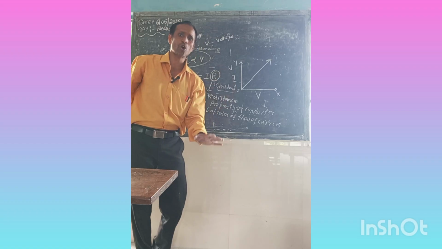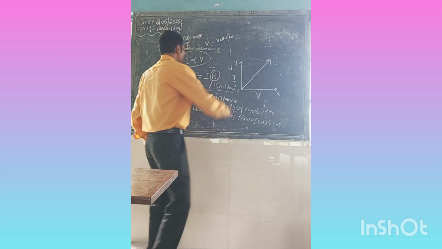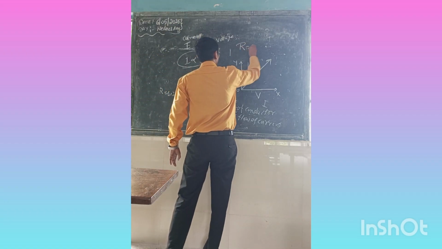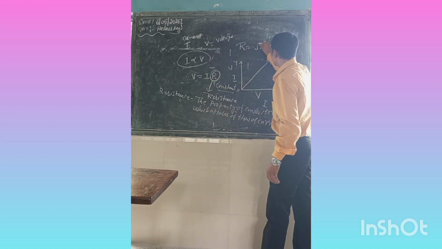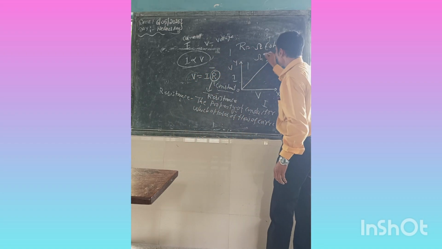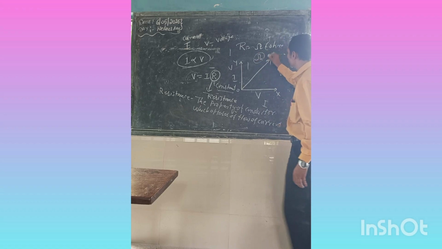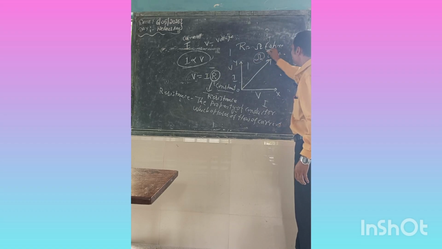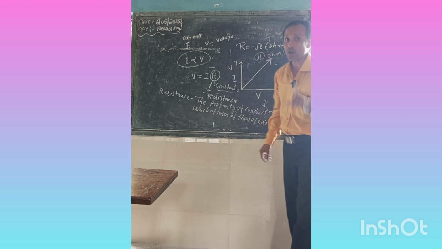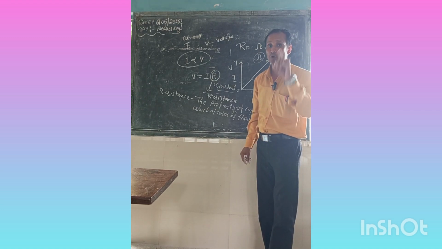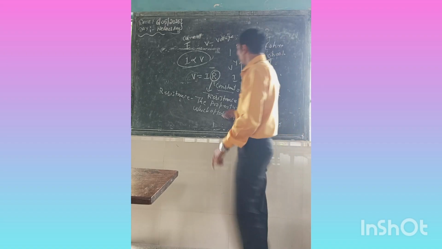How much it can stop, that much is the resistance. Its SI unit is called the ohm, and this is the symbol for it. You have to read it as ohm. So what is the resistance? It is a property of the conductor which opposes the flow of current.